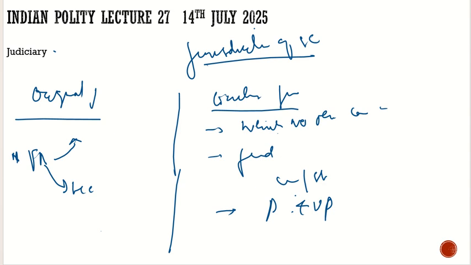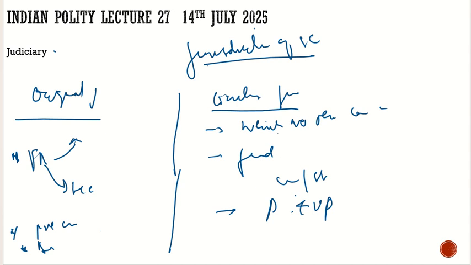And what are the exceptions with respect to the jurisdiction of the Supreme Court? For example, there is the pre-constitutional treaty. This case cannot directly go to the Supreme Court. It can review it, as judicial review is the basic structure of the Constitution. But the pre-constitutional treaty cases cannot go to the Supreme Court directly. Then we have the various agreements with foreign countries. They cannot go to the Supreme Court.